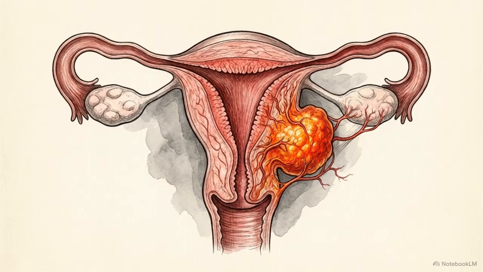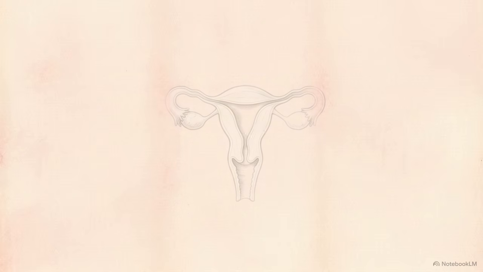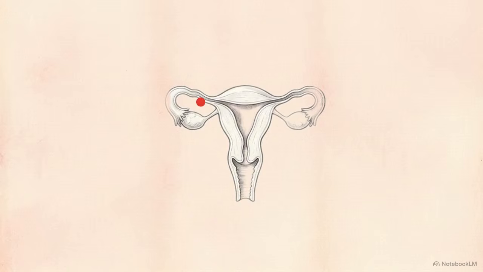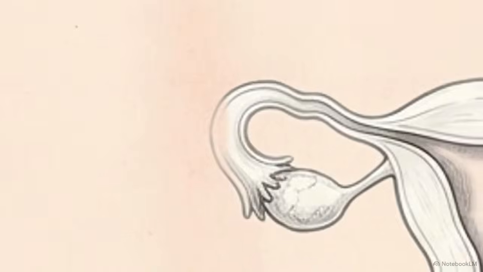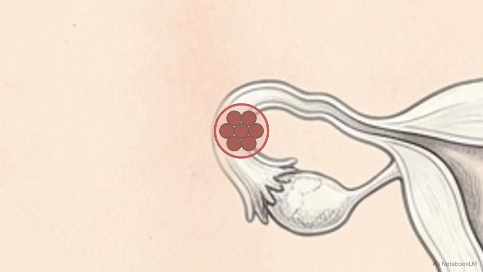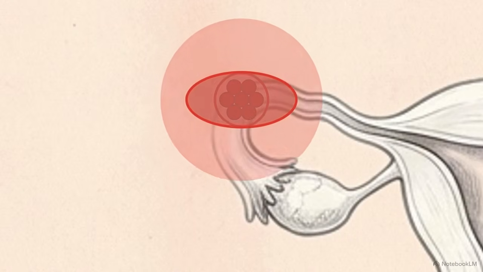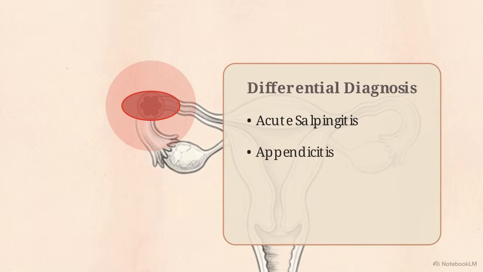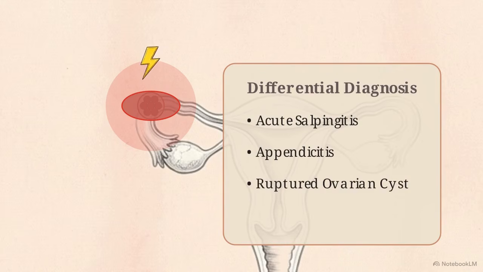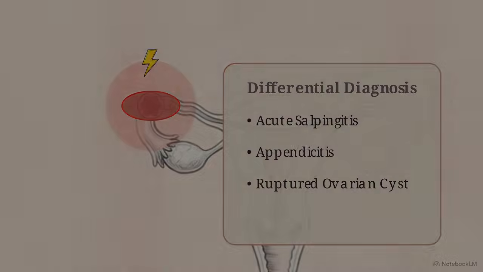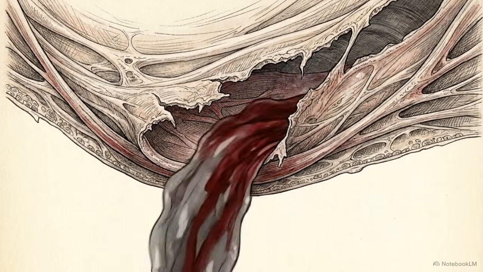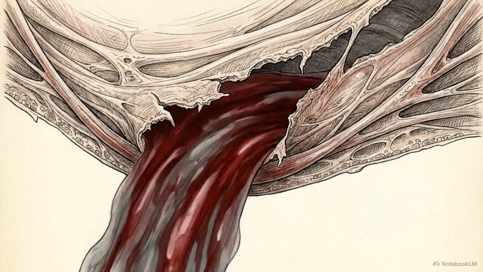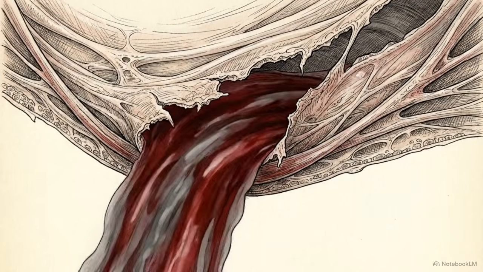Ectopic pregnancy is the implantation of a fertilized ovum outside the uterine cavity. Though often called extrauterine, implantations can also occur in the cervix or the corneal regions of the uterus. Most often, the ovum stalls and embeds in the fallopian tube wall, which cannot support an embryo. Diagnosis requires differentiating this from acute salpingitis, appendicitis, or a ruptured ovarian cyst, which all present with acute pelvic pain. As the embryo grows, the fallopian tube reaches its structural limit and ruptures, causing massive internal hemorrhage.